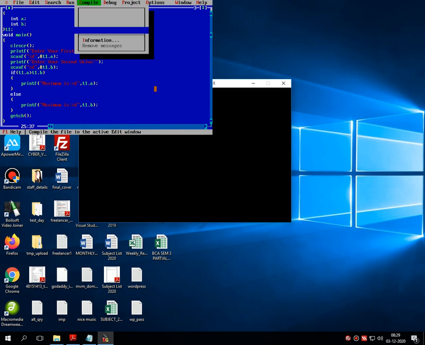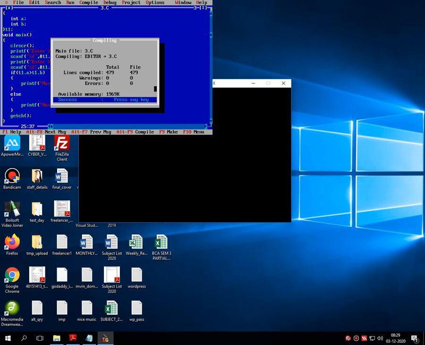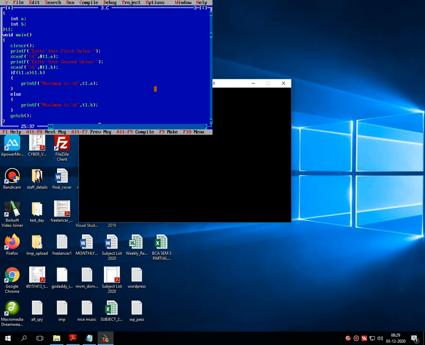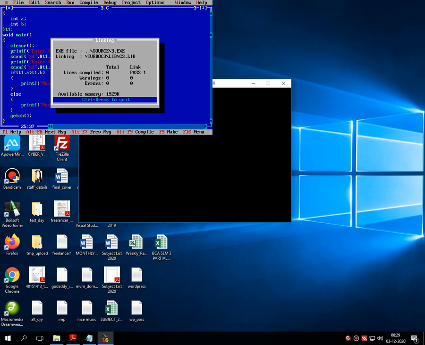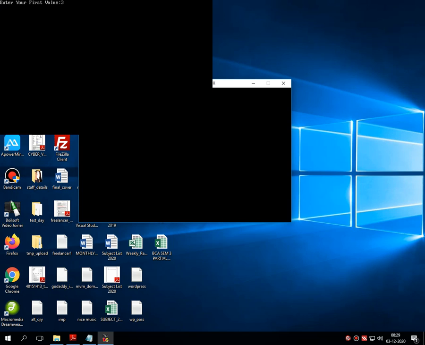Let's save this code and execute the program. As you can see, there are no syntax errors, so we can go for executing the code. I enter the first value as 3 and the second value as 7. The condition becomes false, the else part is executed, and the output is 7.